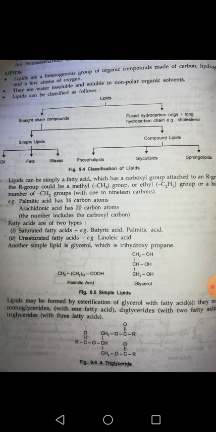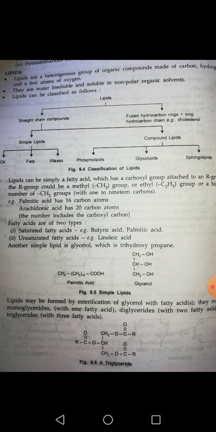ठीक है। Now lipids are formed by esterification of glycerol with fatty acids. So if you are going for the esterification of glycerol with fatty acid, then we can produce monoglyceride, diglyceride, or triglyceride. Now what are monoglyceride, diglyceride, and triglyceride?